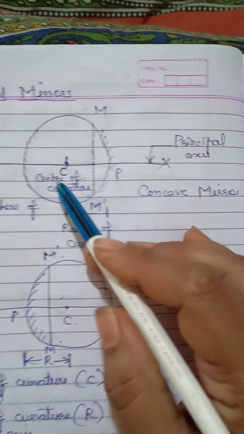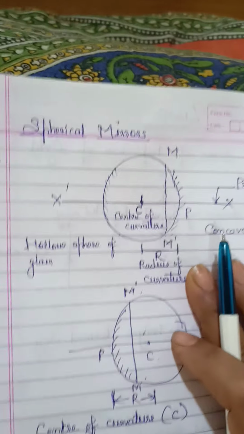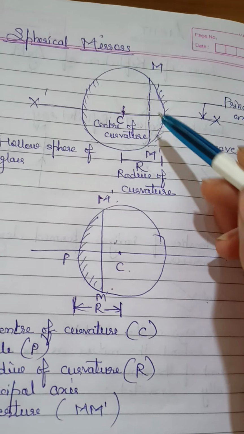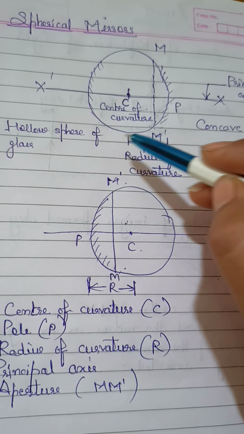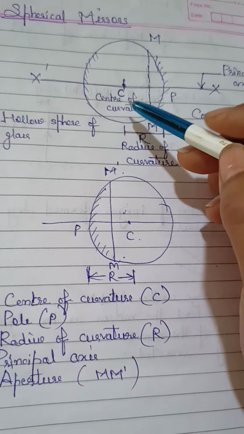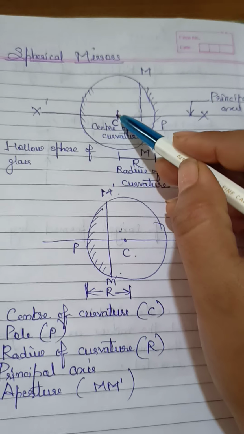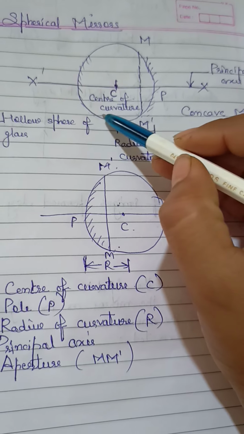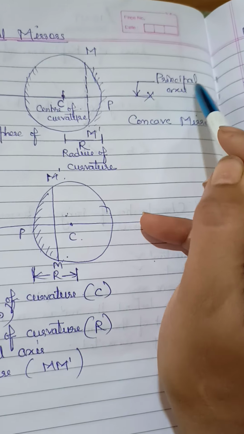Now about spherical mirror. This is the main thing we have to study now. So spherical mirror, by the term only it is very clear. It is a part of a sphere. See, it is like a hollow plastic ball or hollow sphere. Inside it is hollow. Now at the center point, as you are making one circle, that point we have taken as center C. Now what is C? Center of curvature. And the line which is passing through that C is called principal axis.